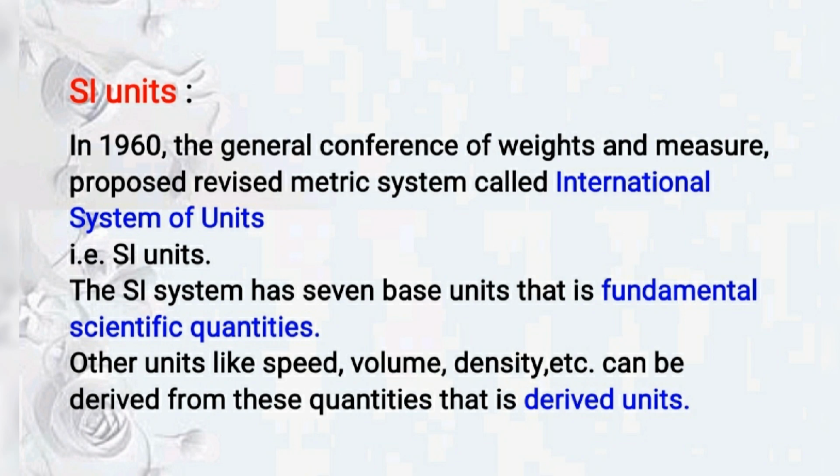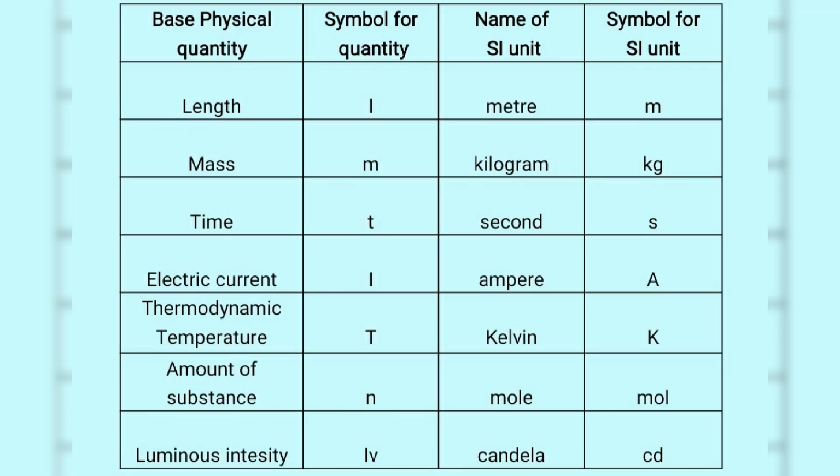This SI system has 7 base units, called fundamental quantities or fundamental scientific quantities, and other units like speed, volume, density are derived from fundamental quantities, so they are called derived units. Among the fundamental quantities there are length, time, and so on. See the table of physical quantities with their symbols and SI units.